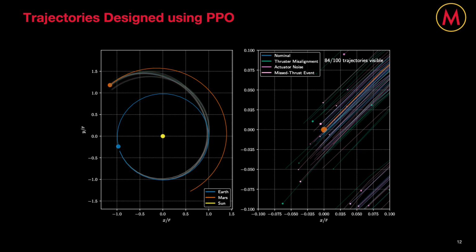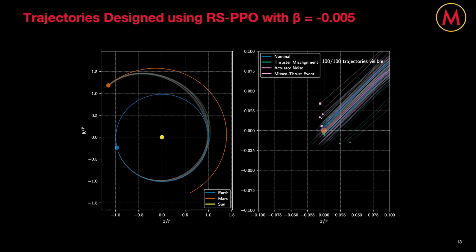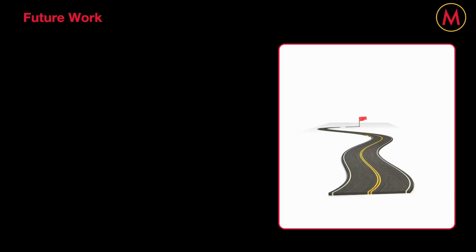And so we can see the advantages of the RSRL approach more clearly by visualizing the trajectories obtained from both PPO and RSPPO. From this plot, we can see that the trajectories designed using PPO in the nominal case, represented by the color blue, end up very close to Mars, but under the presence of control execution errors, end up spreading out more and more. In contrast, RSPPO with our best beta parameter, -0.005, designs trajectories that reach Mars regardless of whether there are or are not any control execution errors, as demonstrated by all of the trajectories being much closer to one another and in the proximity of Mars.